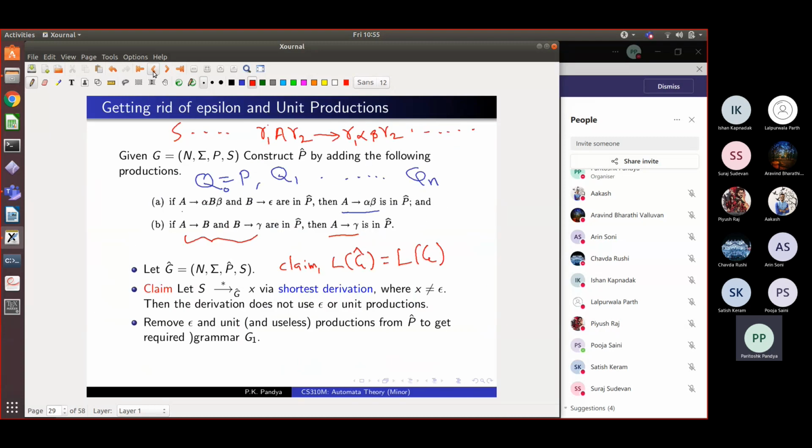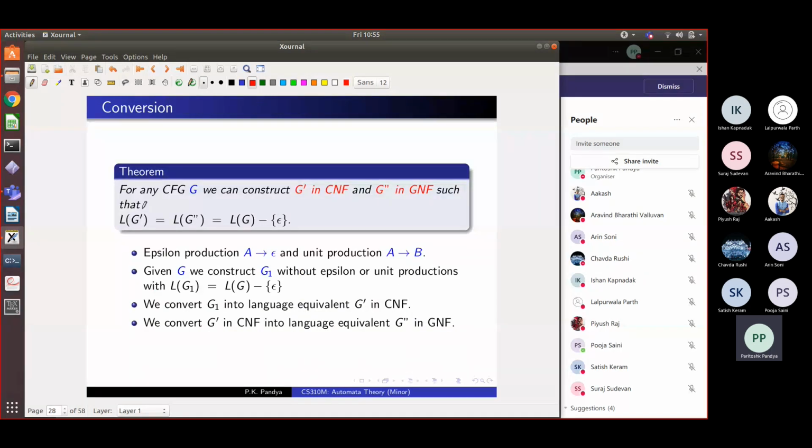Where is the theorem? Yeah. So for every grammar G, we can construct a grammar G prime in Chomsky normal form, which is the same language except epsilon. And we did these first two steps to get a grammar in CNF.